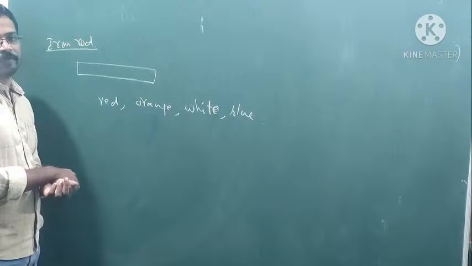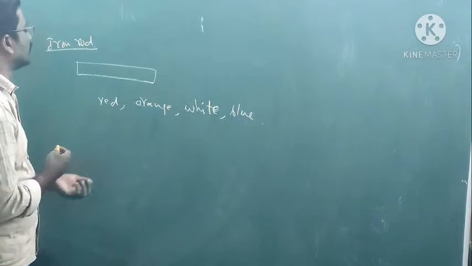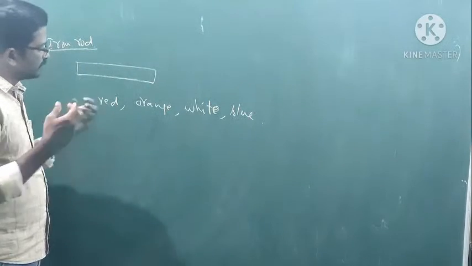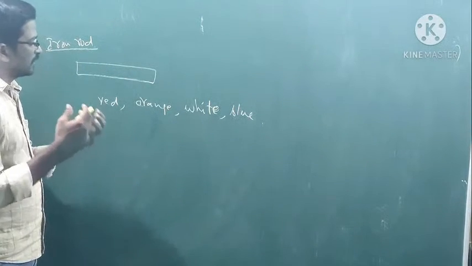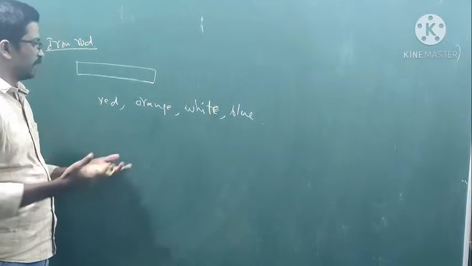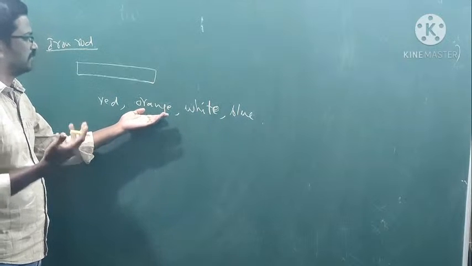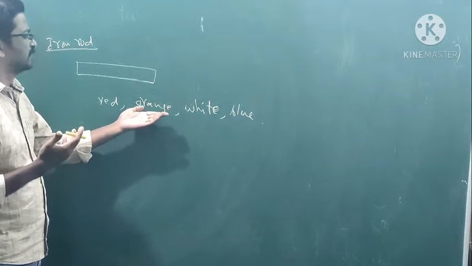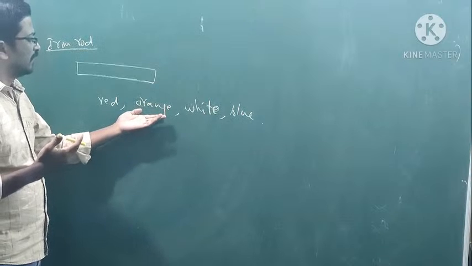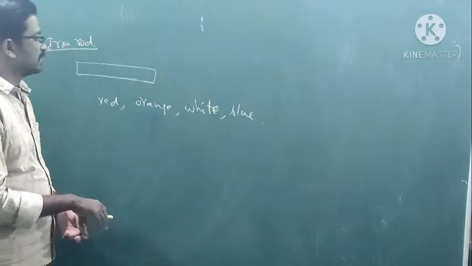The emitted radiation has red color. And then if you give more heat, a higher temperature, it appears orange.